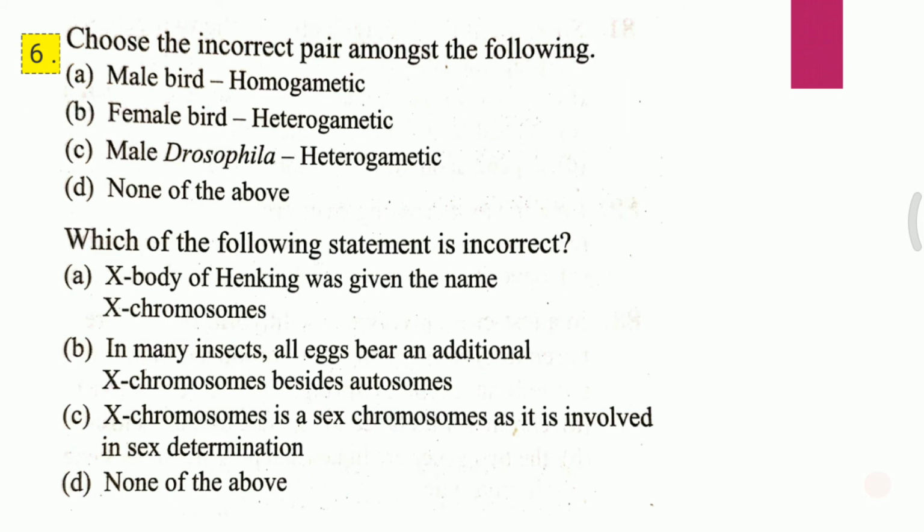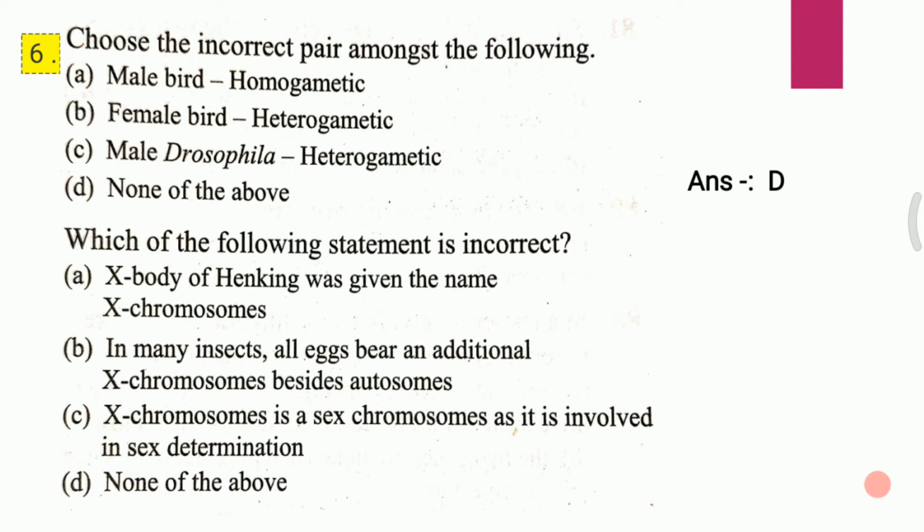Choose the incomplete pair amongst the following. A. Male bird homogametic, B. Female bird heterogametic, C. Male Drosophila heterogametic, D. None of the above. Choose the incorrect pair among the following. And the answer to the first question is D, that is none of the above is incorrect.